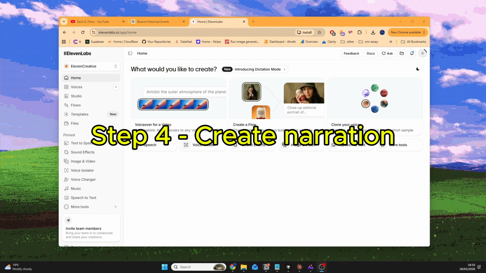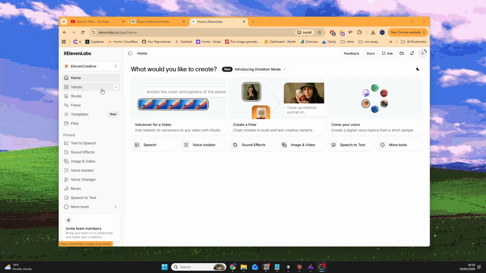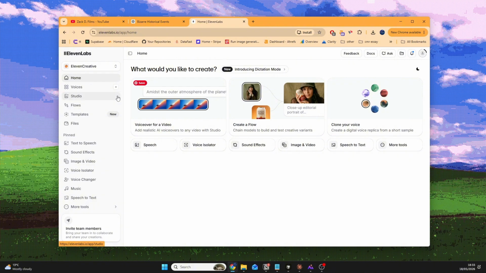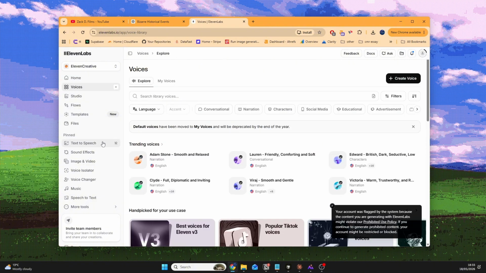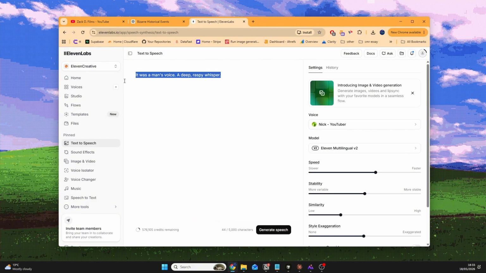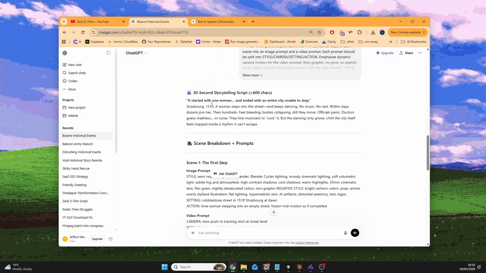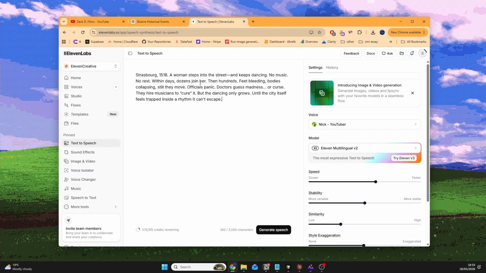Perfect, so now that all our images and our videos are generated, we just need to create the narration for the script. And we can easily do that by heading over to this tool called 11 Labs. Most of you probably already know about it. Very good tool to create AI videos, realistic sounding ones. All we need to do is either come to voices here, or text to speech, and what we go and do is we find this prompt, the whole prompt, the script it gave us. We copy this and we paste it here.